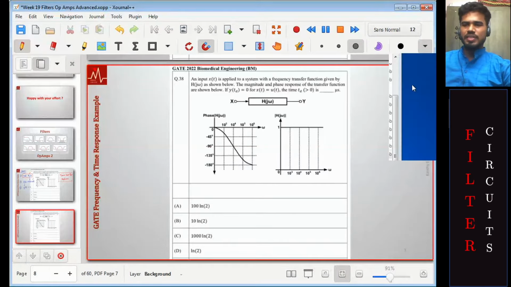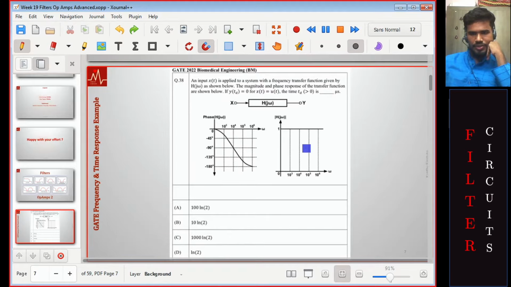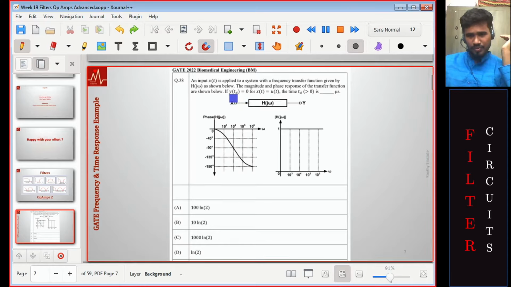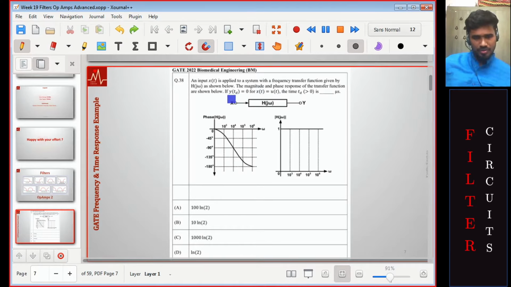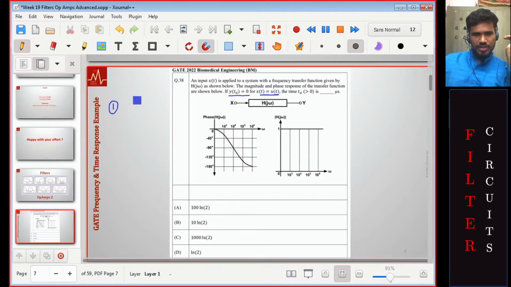Instead of asking this, they can ask this, or instead of giving this, they could have given this and then asked this. Can you give a couple of alternatives for what is given here? Okay, this is a rephrase exercise, or framing exercise. Frequency response of H of omega. So transfer function magnitude and phase response is given. We have to find the output, or when the output becomes 0, for step response.